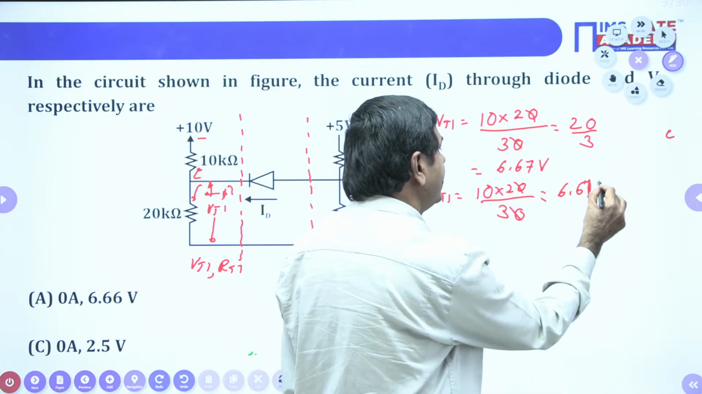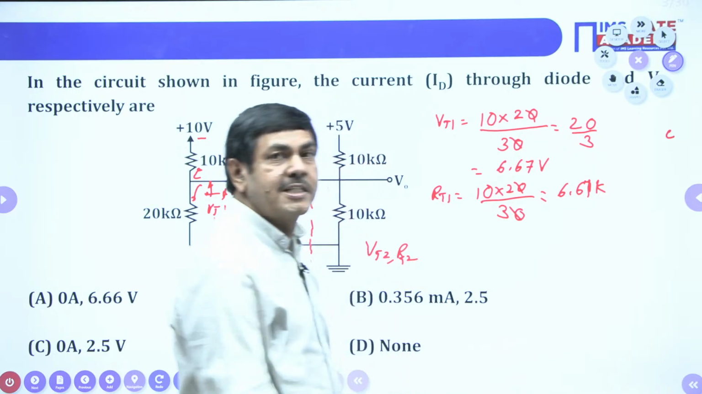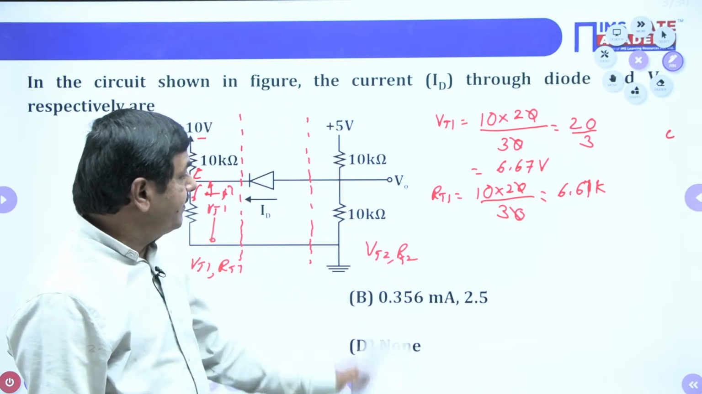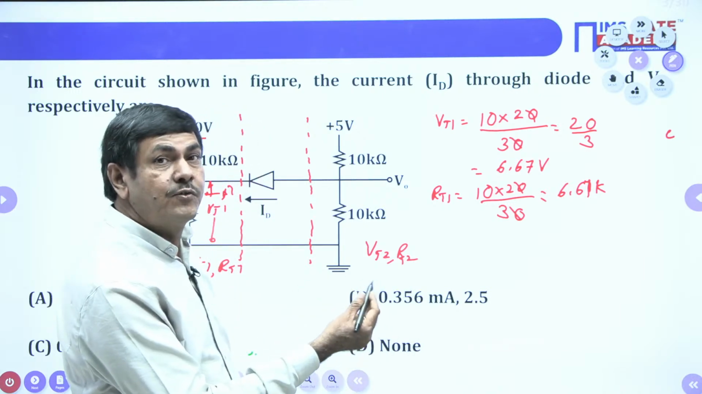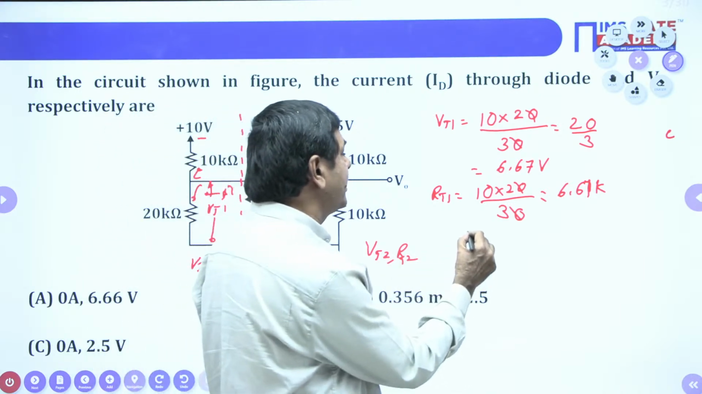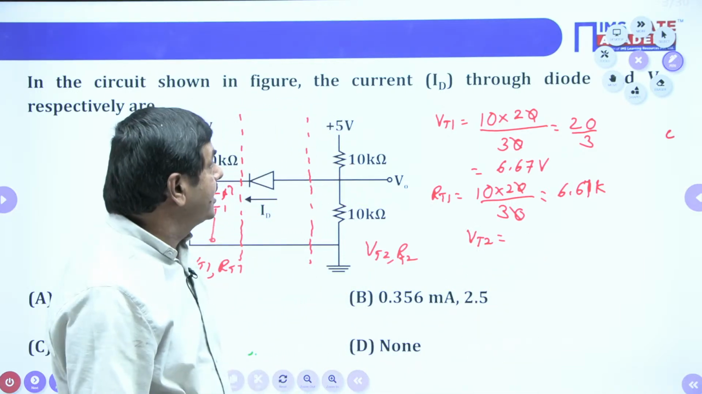6.67 kilo ohms is available. In the same way, for the R2 value, we need to find VT2 and RT2 now. Thevenin's voltage in the second case, how can we find this voltage?